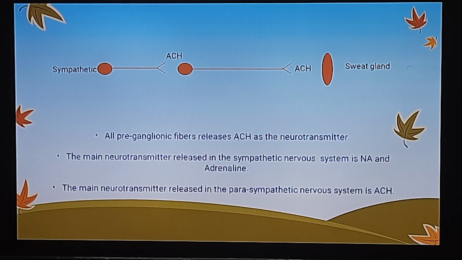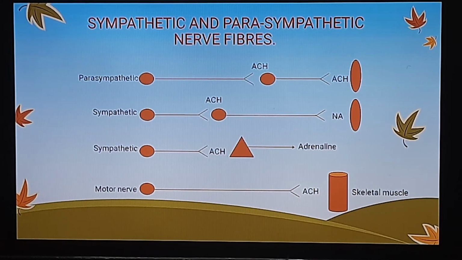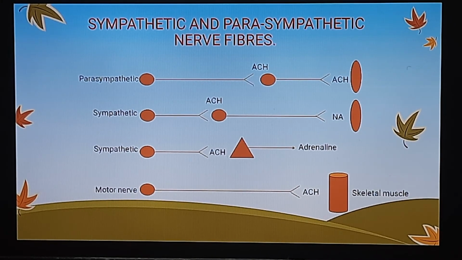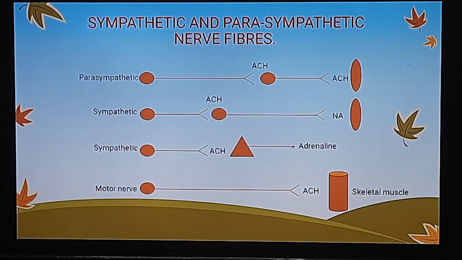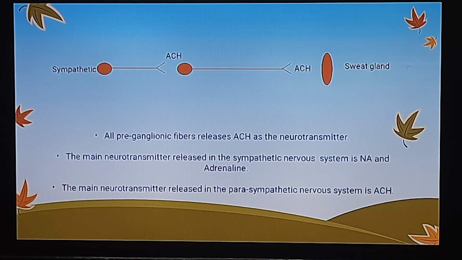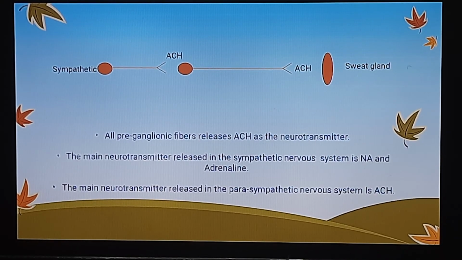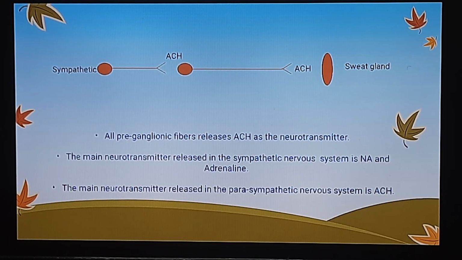Now, what are some important points that we need to remember from this video lecture? All our preganglionic nerve fibers, whether of the parasympathetic nervous system or the sympathetic nervous system, release acetylcholine as their main neurotransmitter. The second point is that the main neurotransmitters released in the sympathetic nervous system are noradrenaline and adrenaline.